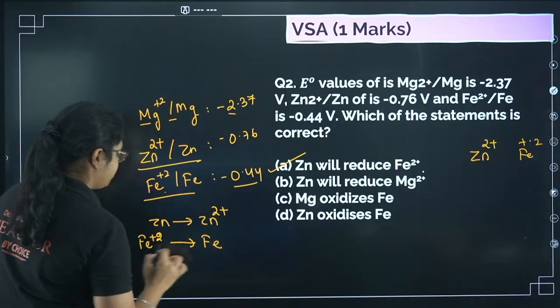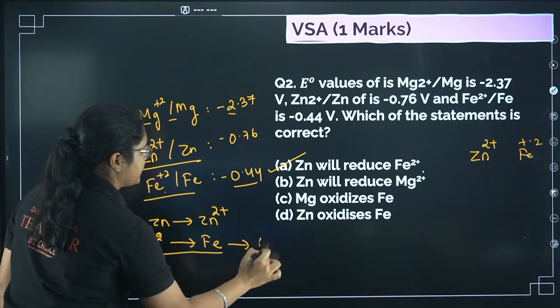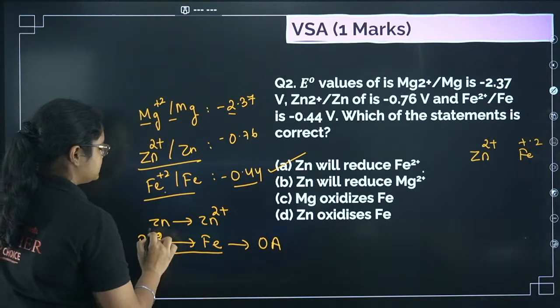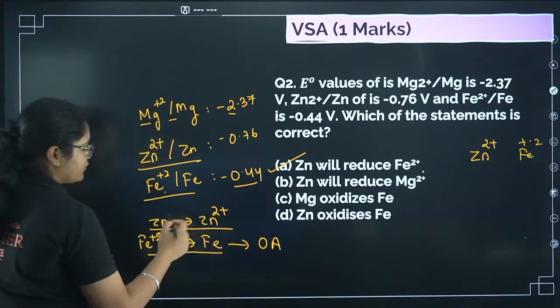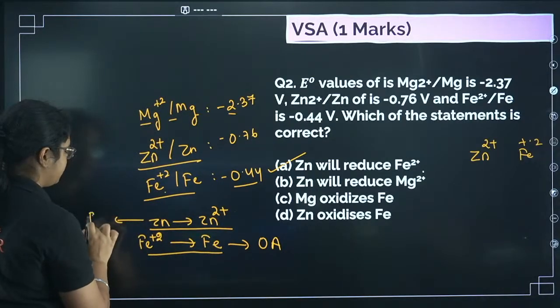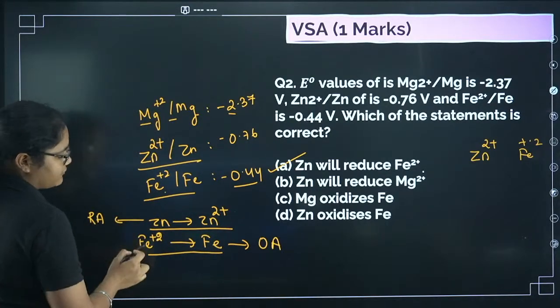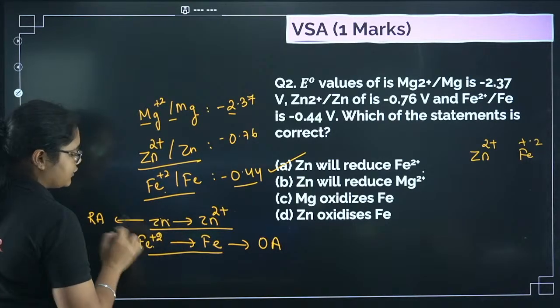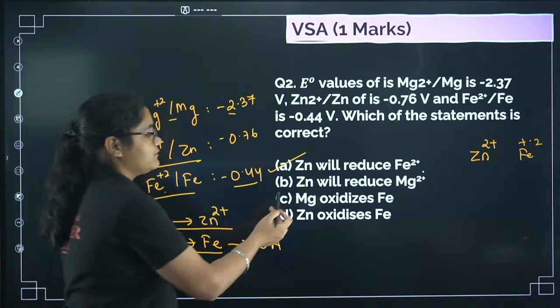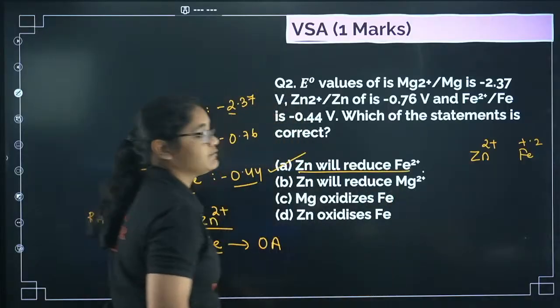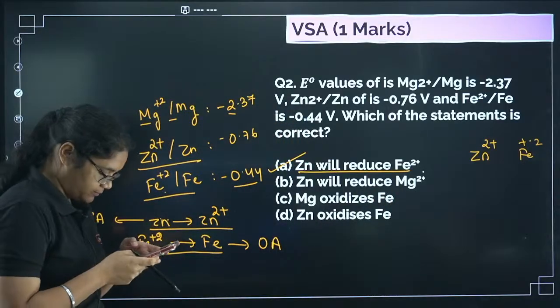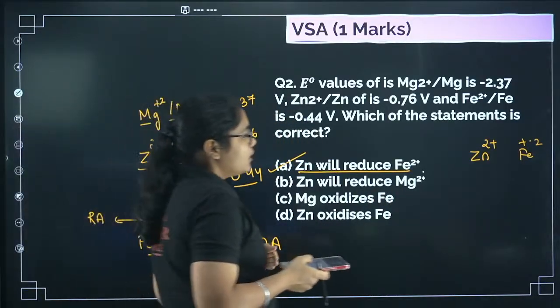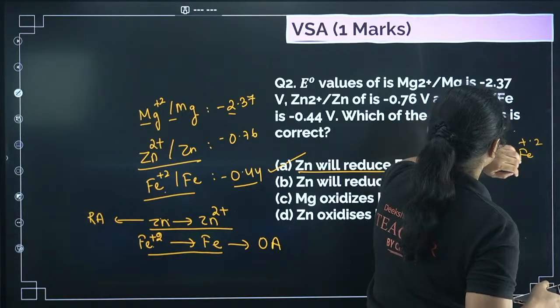Now if Fe is undergoing reduction, it will behave as an oxidizing agent. If Zn is undergoing oxidation, it will behave as a reducing agent. So Fe2+ will oxidize Zn and Zn will reduce Fe2+. That is what is given in the first option: Zn will reduce Fe2+. So that is why option A here. I hope this is clear.